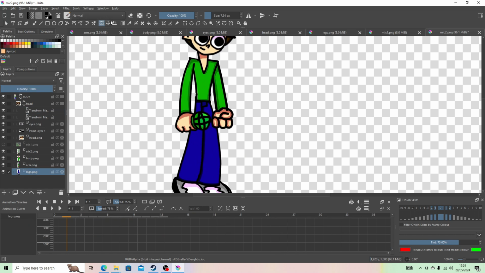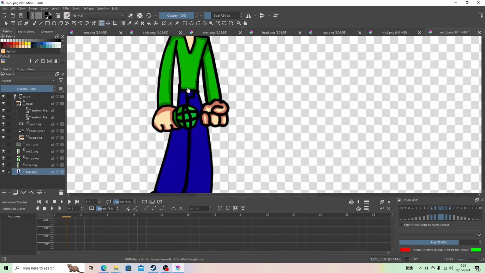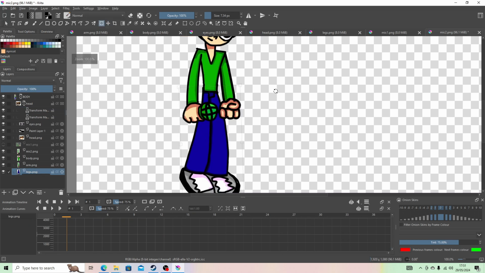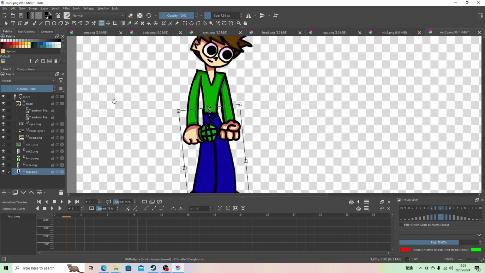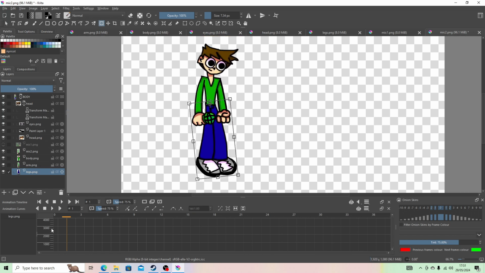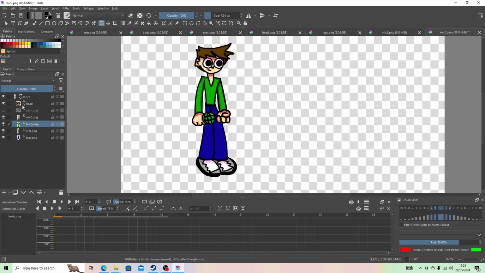But the legs, I don't like the position on, so we're just going to boop. Put them there. Now I'm not really going to be animating the legs, as I don't think it's necessary to do that. Back on 0. Now we're going to do the body.